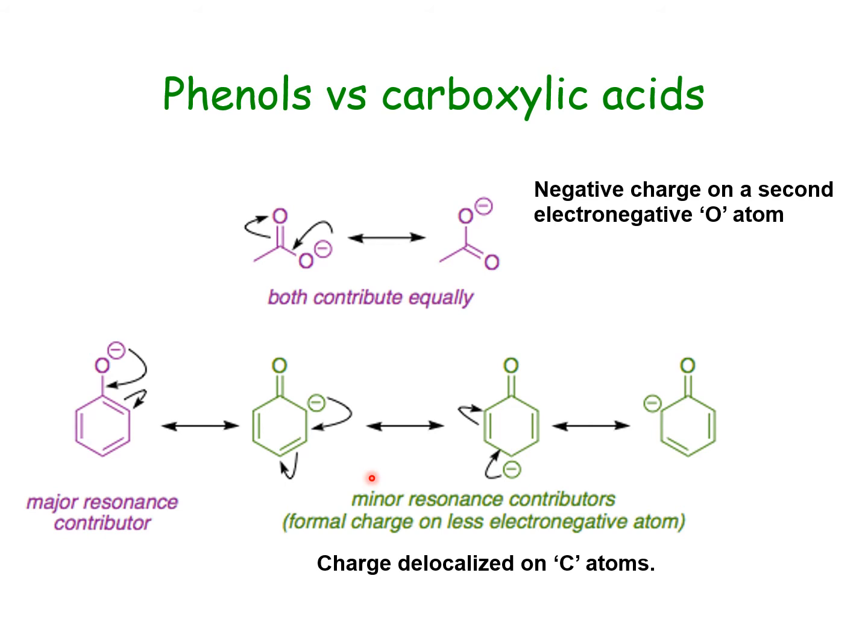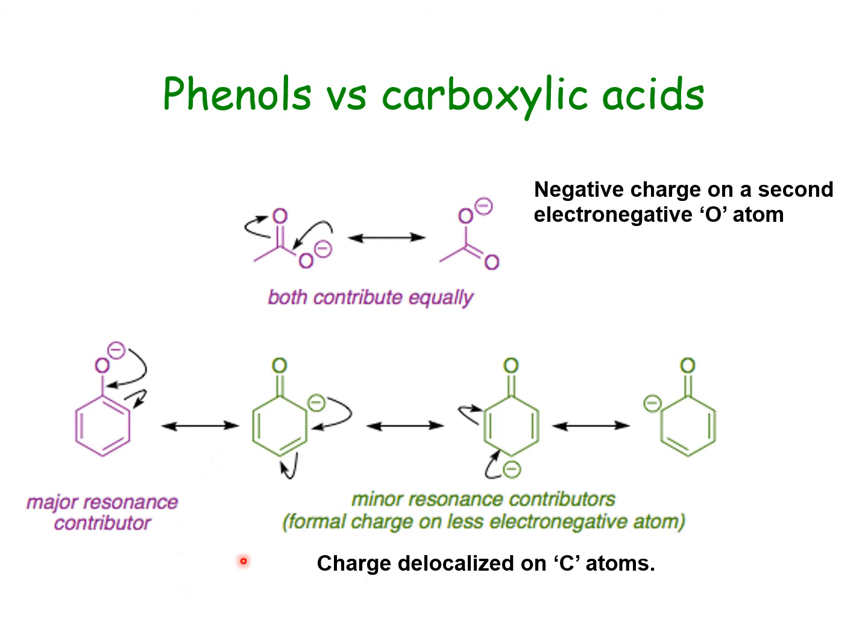Carboxylic acids are much stronger than phenols because though there are only two resonating structures possible, both contain negative charge on the electronegative oxygen, and both of these structures contribute equally towards the stability of the carboxylate ion.